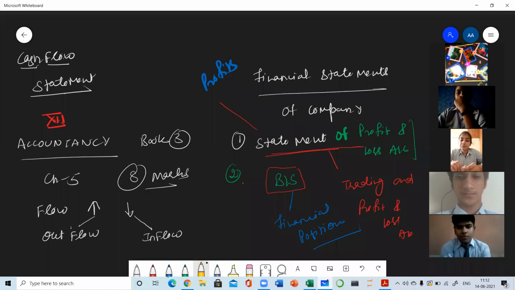If your parents are doing business, they must be preparing their own statement of profit and loss account and balance sheet. So these two are known as the financial statements of a company. Till now we have understood it.